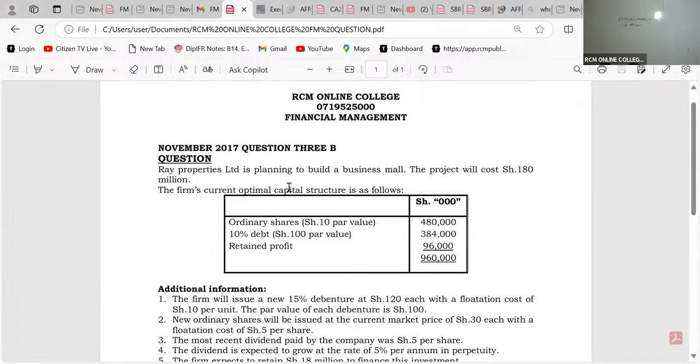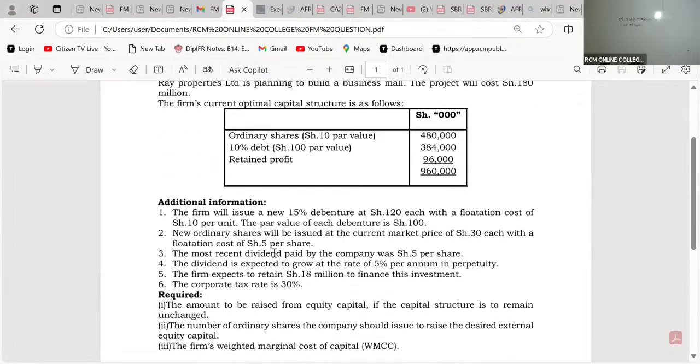So it means that if the examiner was to ask me to compute the cost of capital, then the most appropriate cost of capital here would have been the incremental one, the WMCC. And if it is WMCC, what am I going to do, ladies and gentlemen, pretty fast? It is your normal formula. WMCC and WACC formulas are the same.